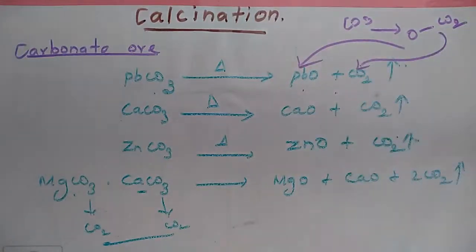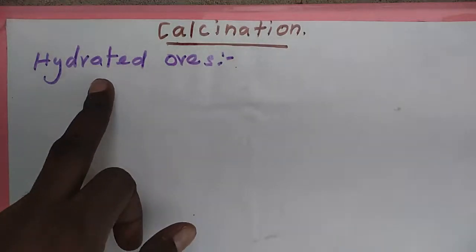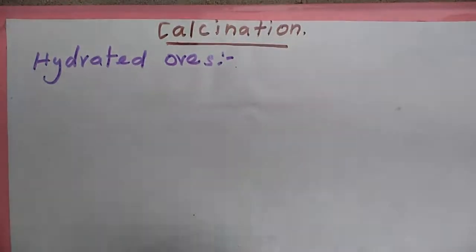That's all. Next one: during calcination of hydrated oxides, the water of hydration is expelled as vapor.